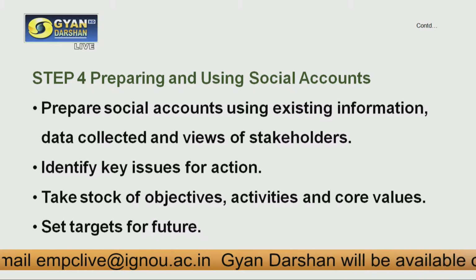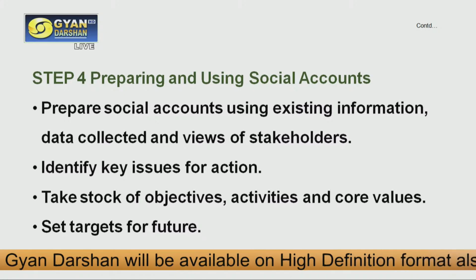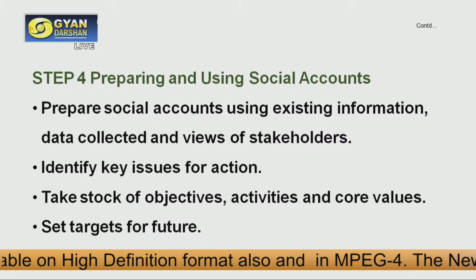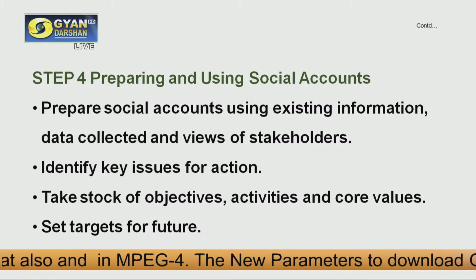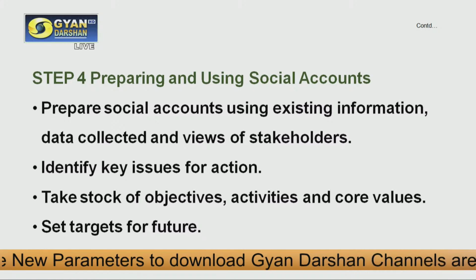Thus we need to decide, in the process of doing social audit, whether we use the existing information already collected, whatever is available within an organization, or whether we are going to collect additional information or not.